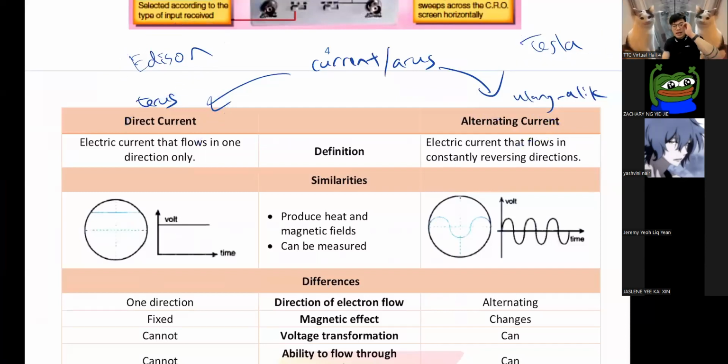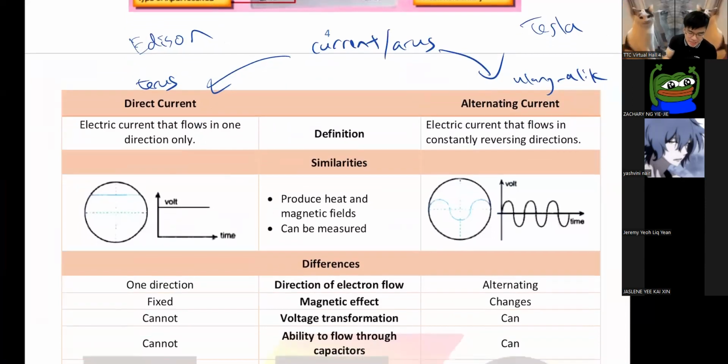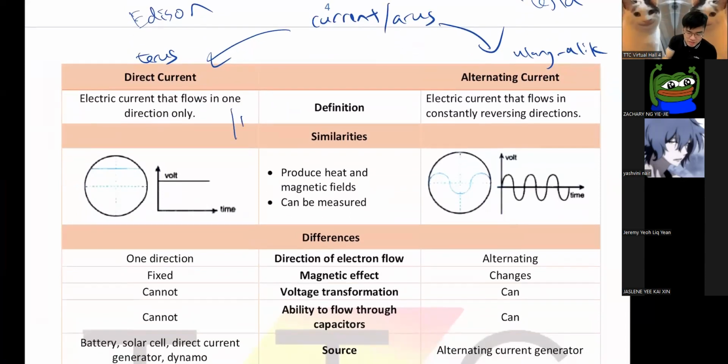All right, so let's look into detail. What about DC and AC? As you can see, DC, as the name says, direct, they only flow in one direction. What does it mean? If you connect a battery to a light bulb, this is DC. Why?